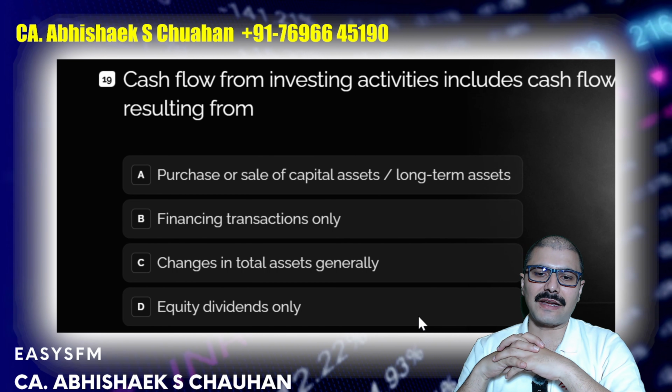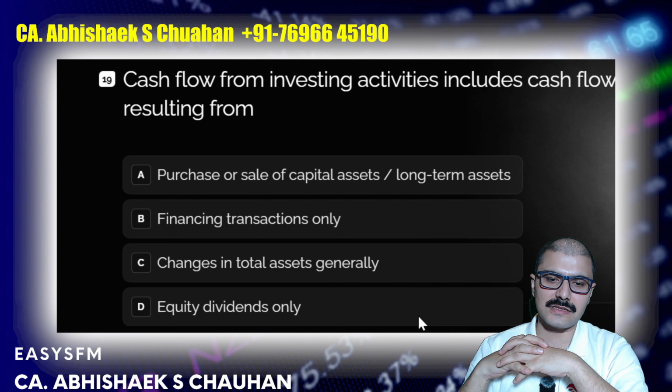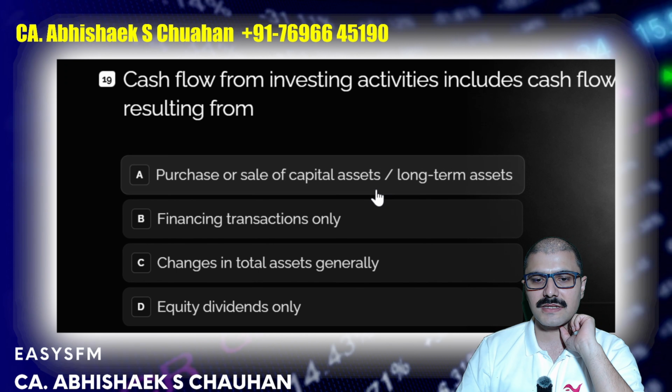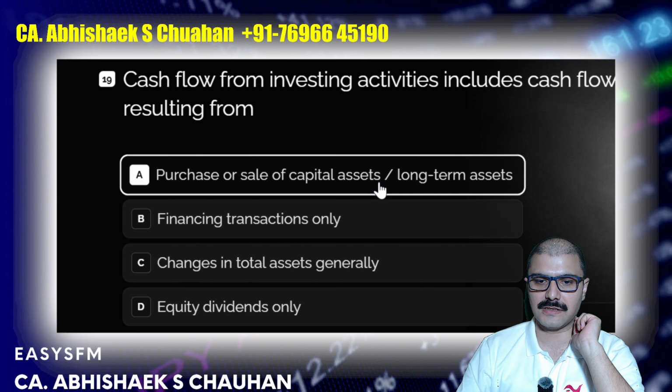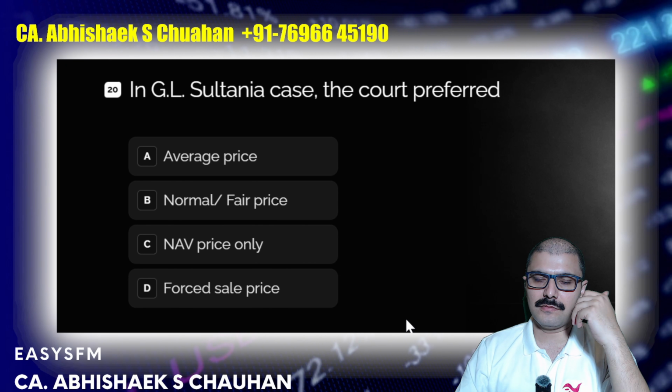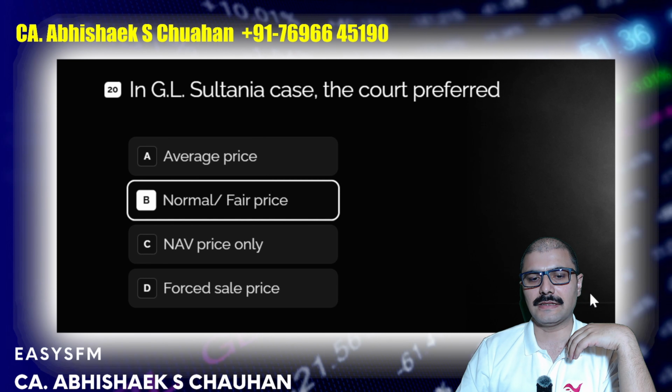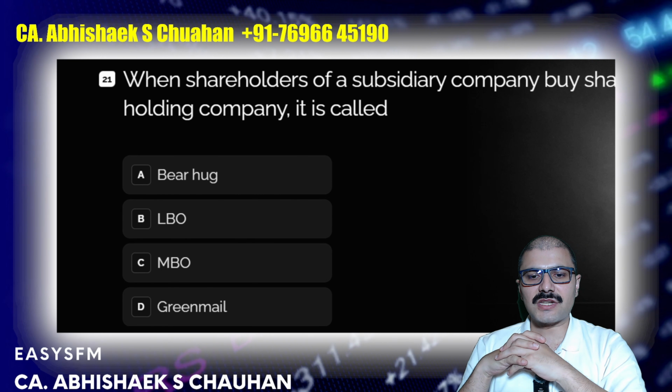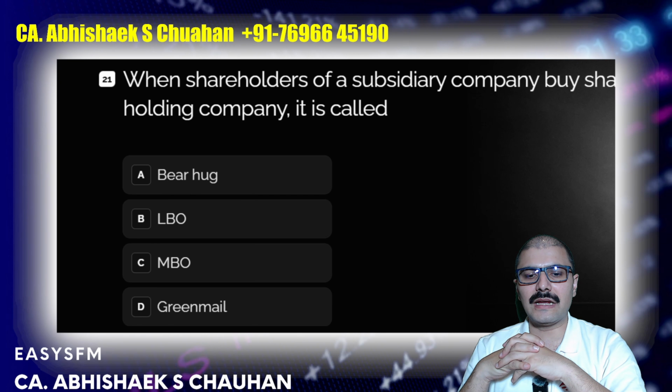Cash flow from investing activities includes cash flow resulting from, now this is straightforward, purchase or sale of capital assets or long-term assets. This is investing activity. In the GL Sultania case, the court preferred normal or fair price. Where shareholders of a subsidiary company buy shares of the holding company, it is called.